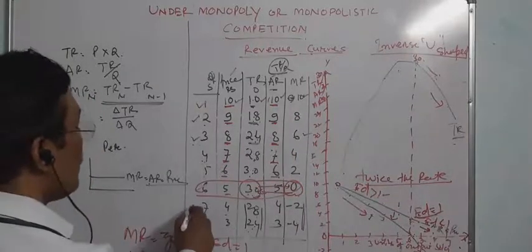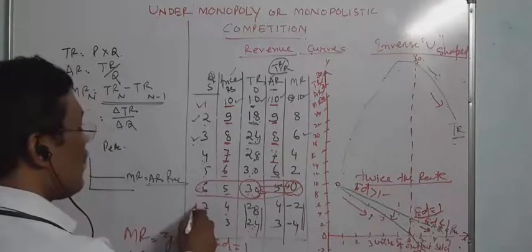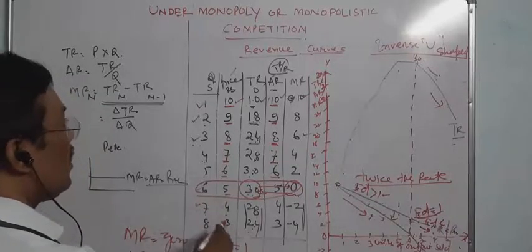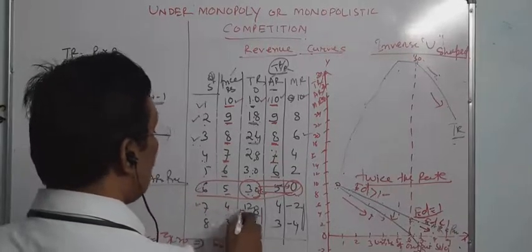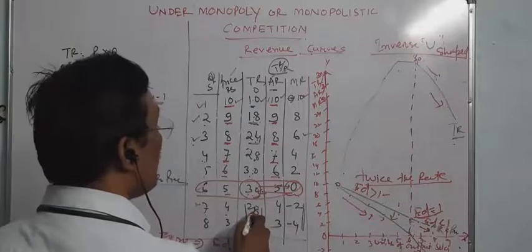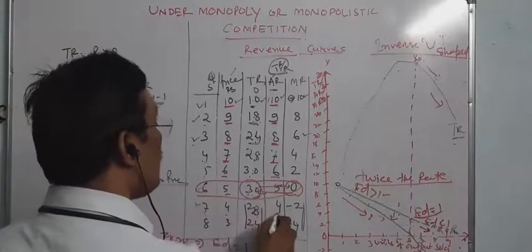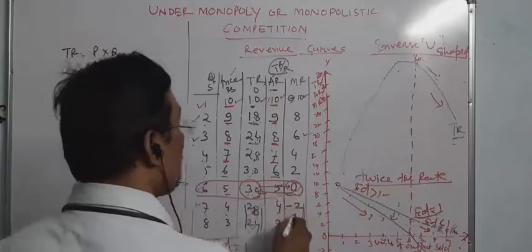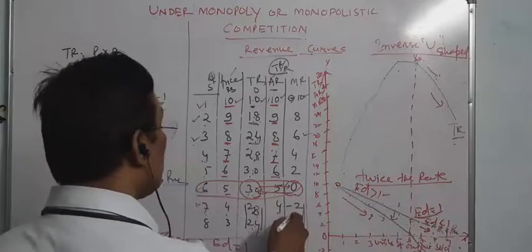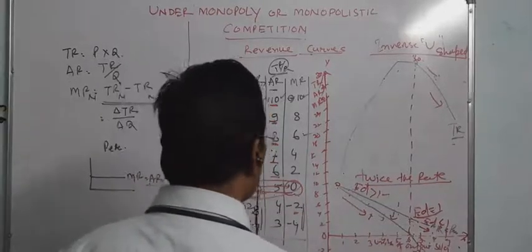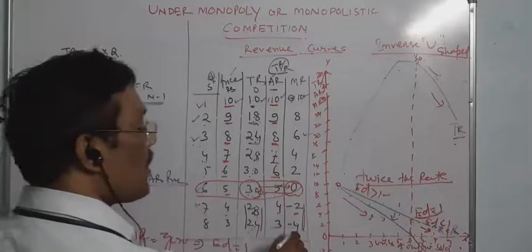In this case, from the 6th unit to the 7th unit, price is 4, total revenue falls from 30 to 28, average revenue falls from 5 to 4, but marginal revenue goes from 0 to -2. It means marginal revenue is negative here, and in the 8th case also marginal revenue is negative.